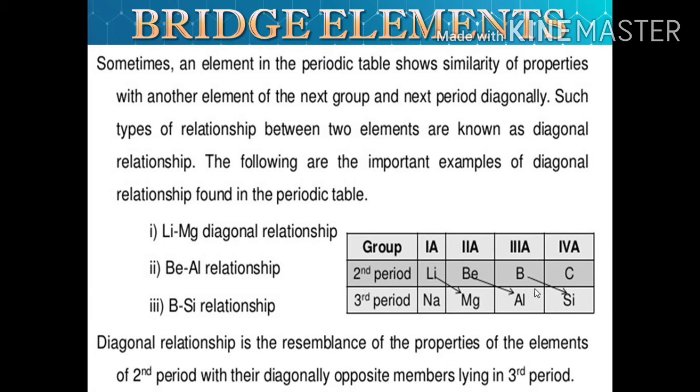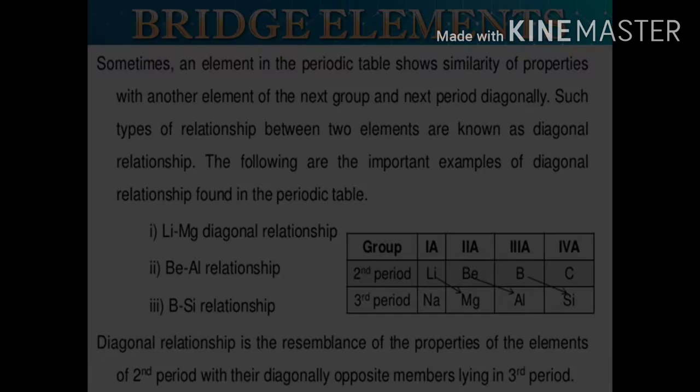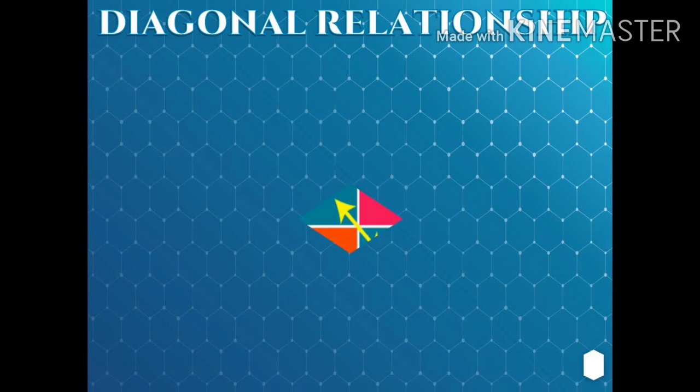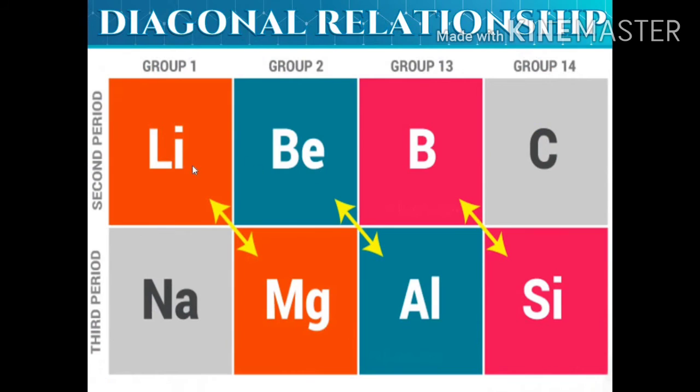Beryllium and aluminium show diagonal relationship. Boron and silicon show diagonal relationship. That means they are similar in their properties. Diagonal relationship is a resemblance of the properties of the elements of the second group with their diagonally opposite members lying in the third group. Here we have a clearer view of the diagonal relationship: lithium, magnesium, beryllium, aluminium, boron, silicon.